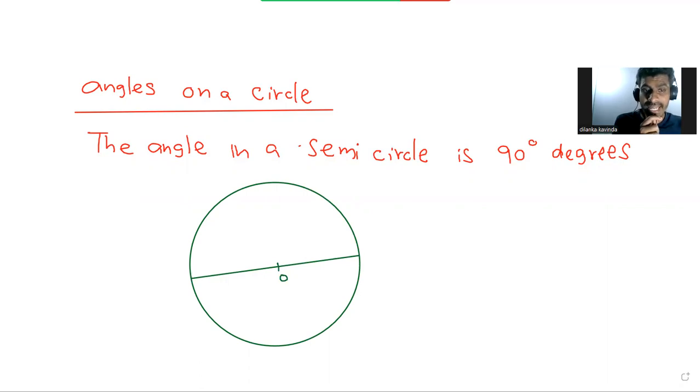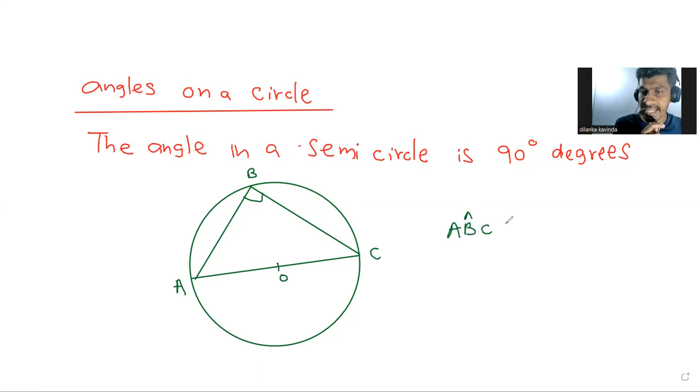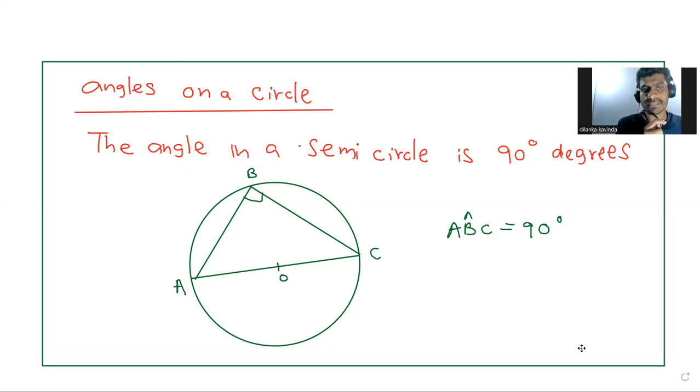If you are creating any angle on a semicircle, the angle has to touch the circumference, like this. So the angle A, B, C equals 90 degrees. That is the theorem. Quickly note it down and draw a box. ABC equals 90 degrees.